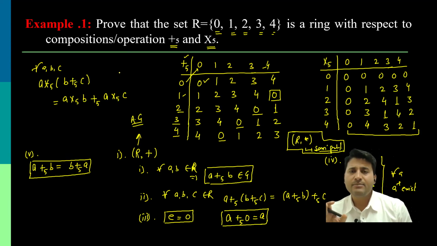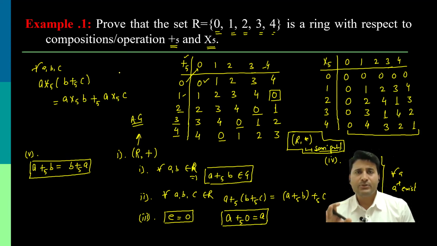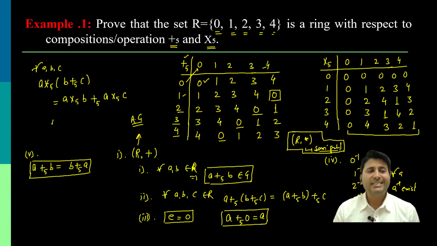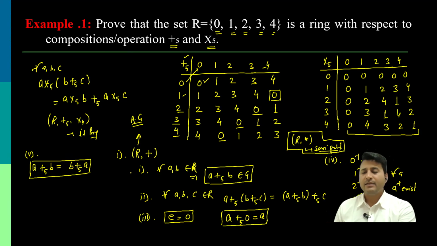So for this structure, with the help of the Cayley table, I showed that R with respect to the first operation is an abelian group, and with respect to the second operation it is a semi-group. Also the second operation, multiplication modulo 5, is distributive over the first operation, addition modulo 5. And hence I can say the given structure, R with plus5 and times5, is a ring. I hope you understand this example.